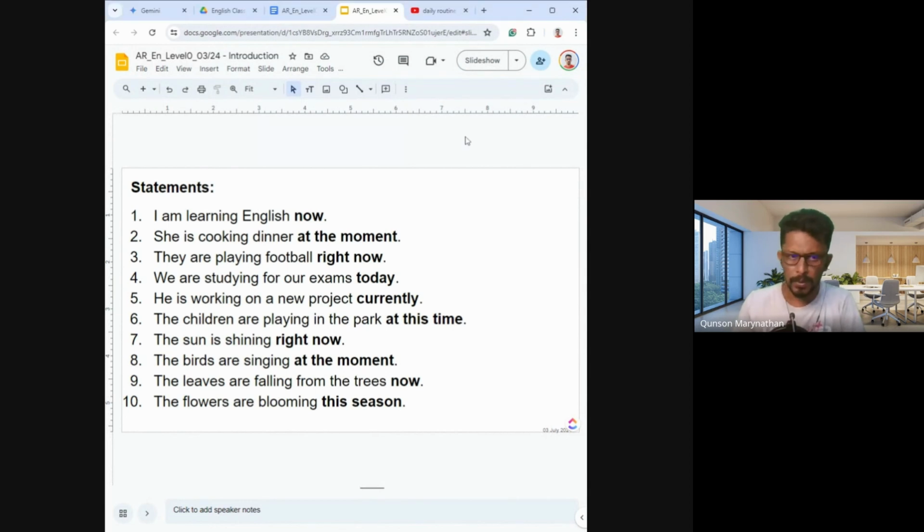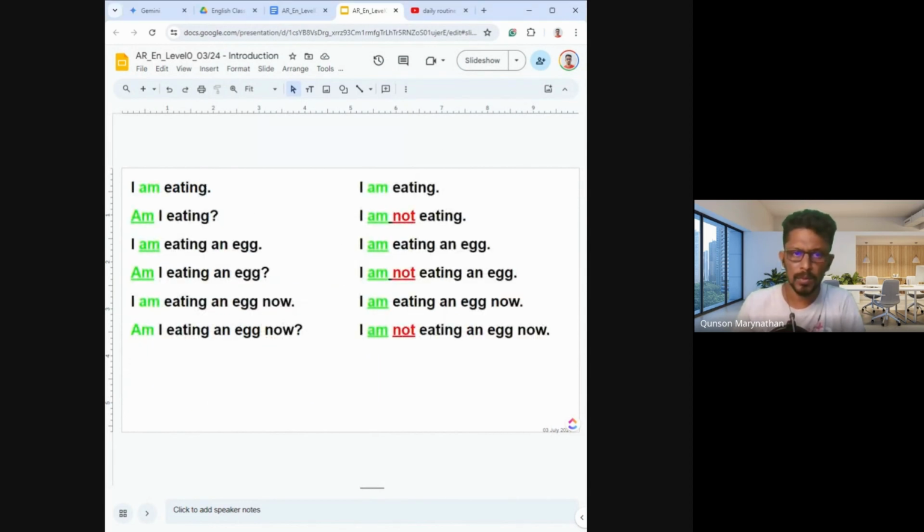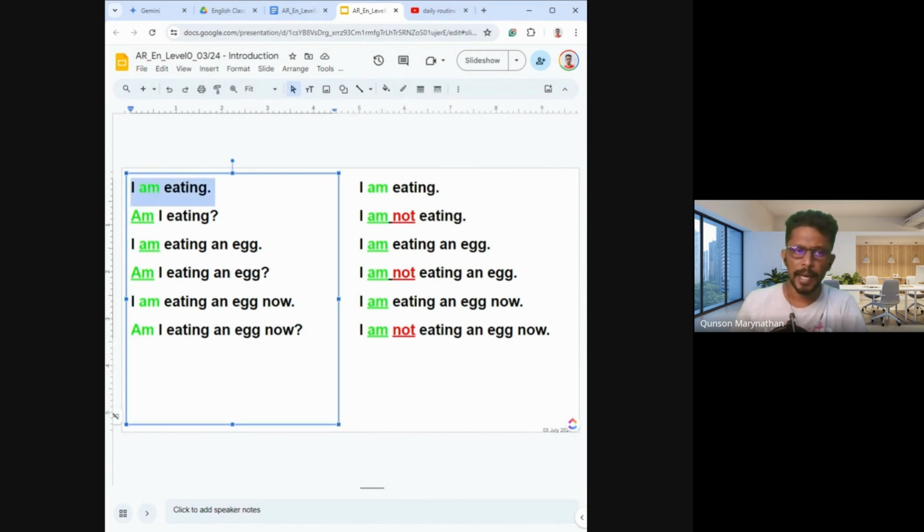Now, if we go to look at the sentence structure, you can see if we say a statement, we say I am eating. There's an auxiliary verb and there's a verb with ing. This is the format or the structure of present continuous tense. If you want to make a question out of it, you take the auxiliary verb out and put it in front of the subject, then it becomes a question. It's very easy. Okay? In English, making a question from a statement is very easy.